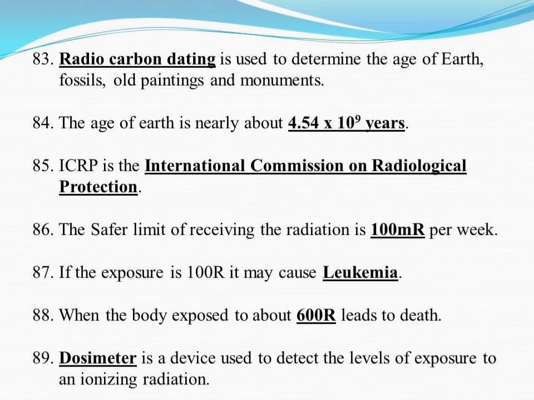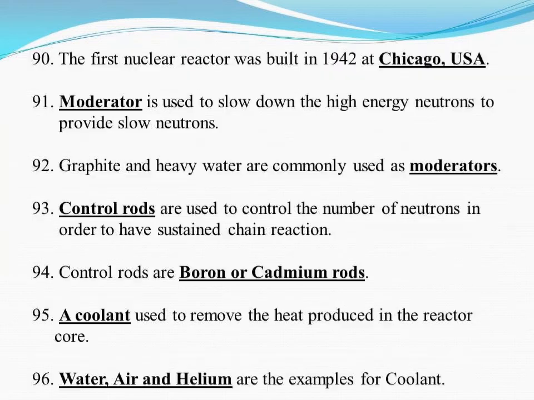Dosimeter is a device used to detect the levels of exposure to ionizing radiation. Nuclear reactor. It is a device in which nuclear fission reaction takes place in a self-sustained and controlled manner to produce electricity. The first nuclear reactor was built in 1942 at Chicago, USA.